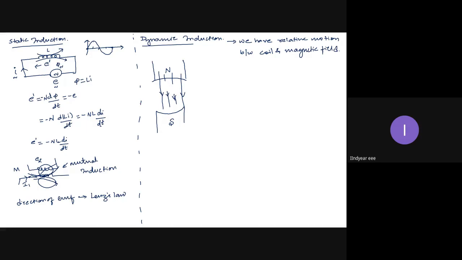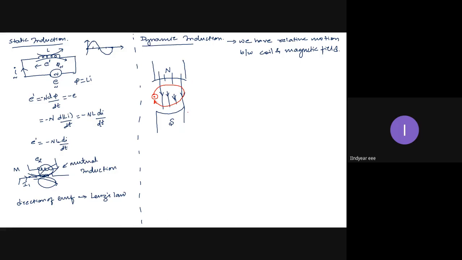And I can place a conductor to rotate. I can move it in any direction, but if I want continuous energy conversion, I have to do it in a rotation path only. So here the magnetic field stays stationary, whereas the conductor is rotating inside the magnetic field. This is one setup.